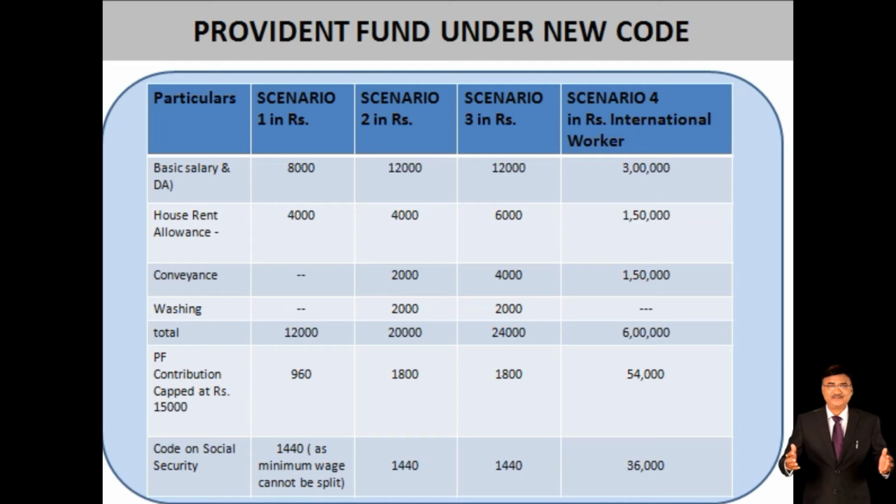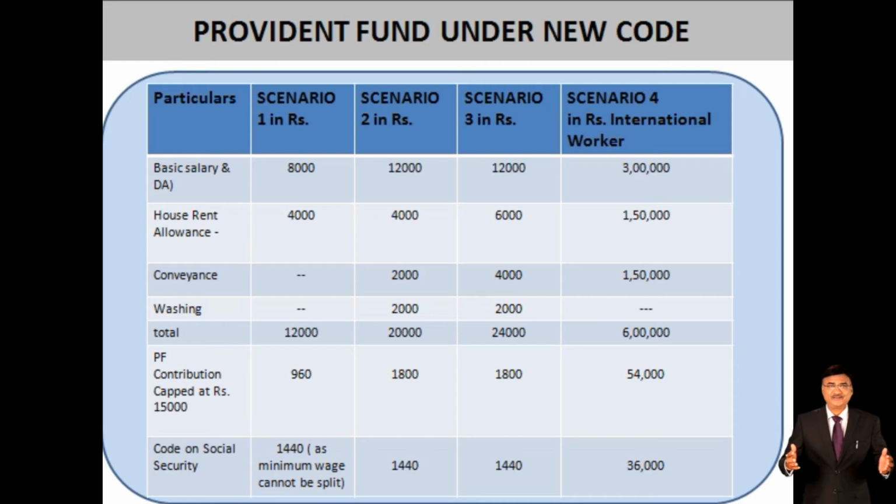Earlier it was on the basic wage, but now it will apply on the overall wage, so it will be 1,414.